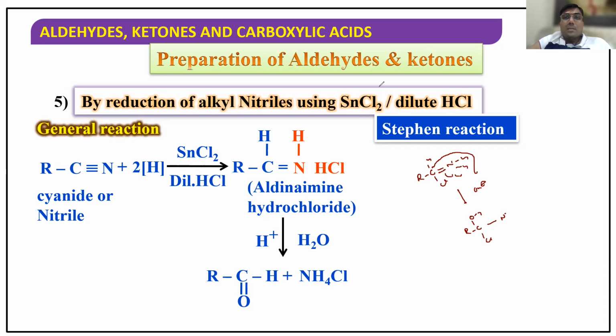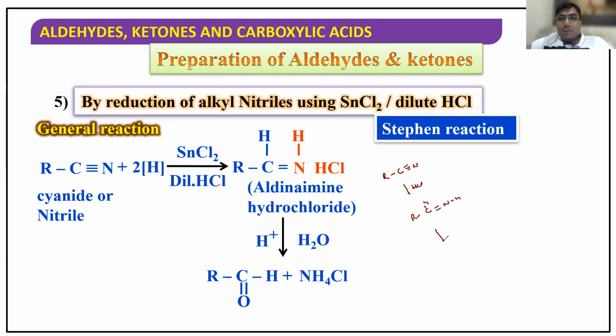One second. Let us start from the beginning. See, R-C triple bond N. So add HCl first. When I add HCl first, R-CH double bond NH. Are you convinced, everybody? Now add OH minus from water. So this will attack here. It takes H plus from water. Okay, R, CH, OH, here NH. Here H is added, here Cl is added. This is Cl.